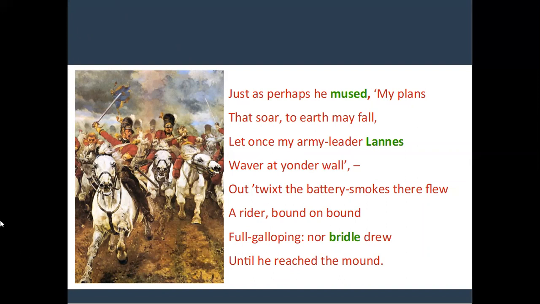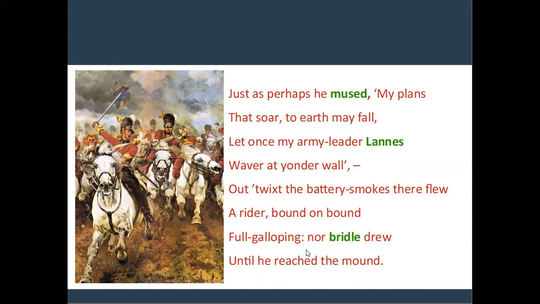So in this stanza, "he" refers to Napoleon. Who is Lannes? He was the chief of the French army. So Napoleon stood on a mount in order to know about the result of the battle. Next line: out twixt the battery smokes there flew a rider bound on bound, full galloping, nor bridle drew, until he reached the mount.